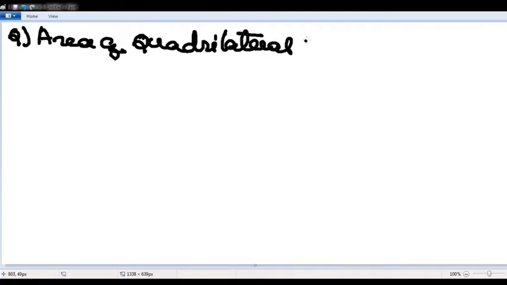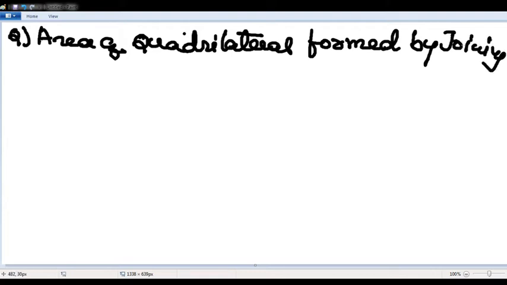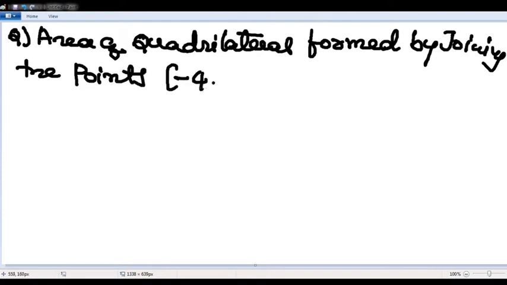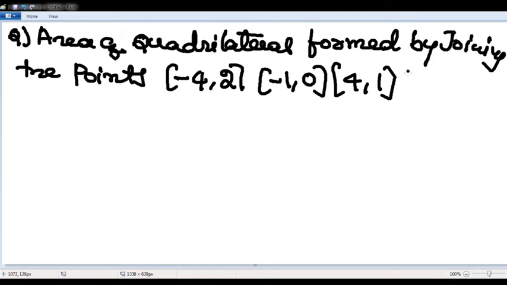Rishabh, this is for you. Find the area of the quadrilateral formed by joining the points. In case you do not remember the formula, you can solve it just by drawing it. Listen carefully. The points are (-4, 2), (-1, 0), (4, 1) and (2, 5).